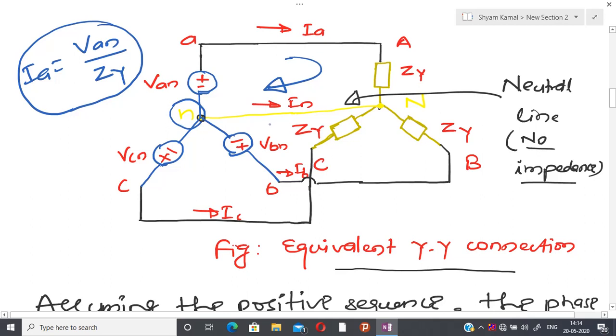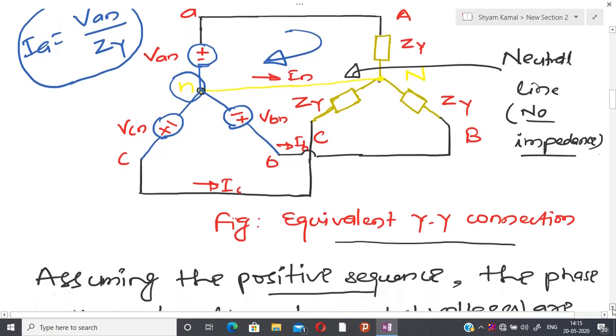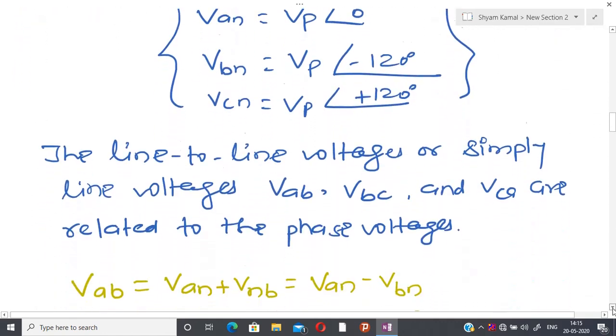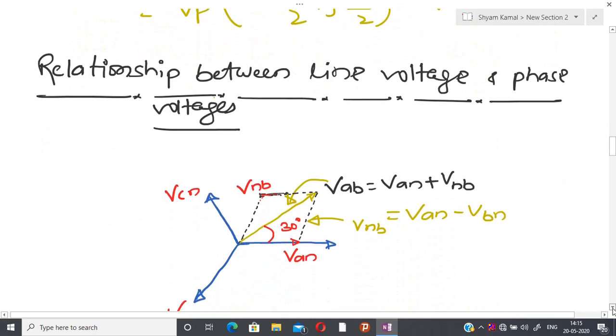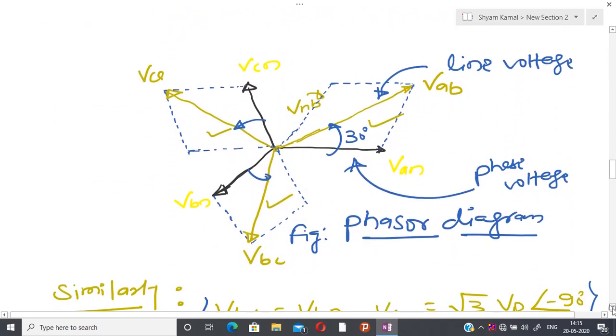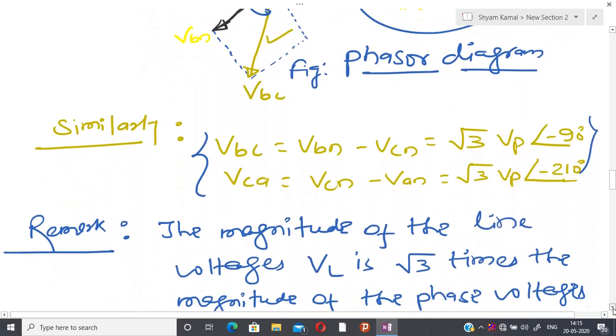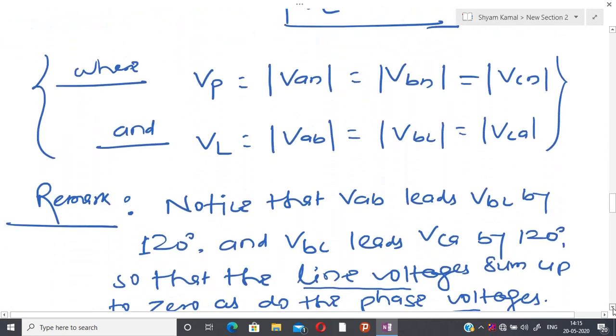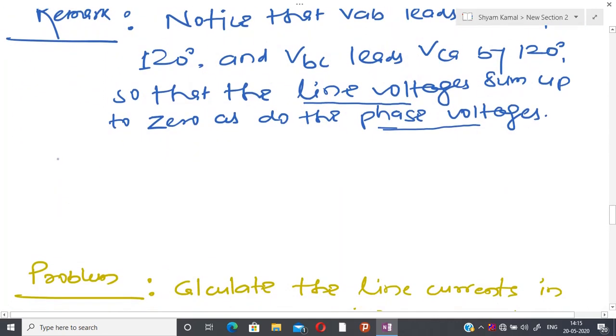After that we are going to see the relationship between IA, IB, IC and IN. So again let us come to that point. What we have observed is that the line current, so let us change the color.